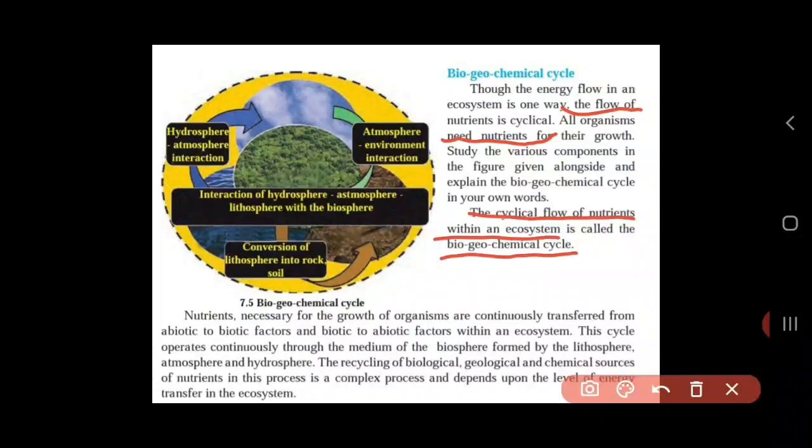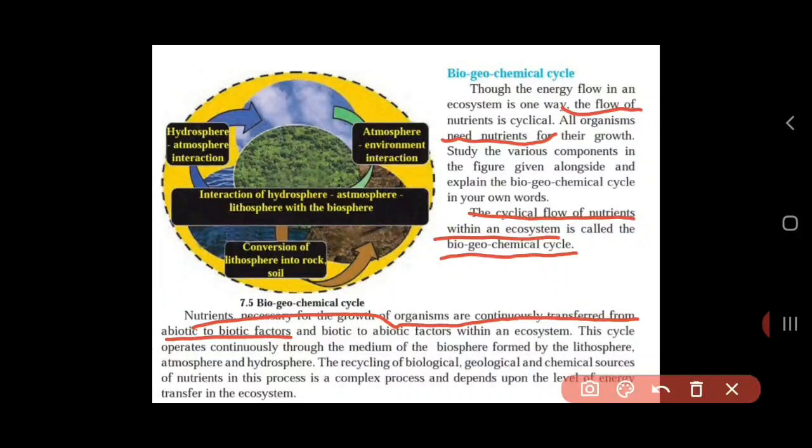See, nutrients which are necessary for the growth of organisms are continuously transferred from abiotic to biotic factors. Do you know what abiotic and biotic factors are? Abiotic factors are non-living, biotic factors are living, and nutrients also move from biotic to abiotic factors.